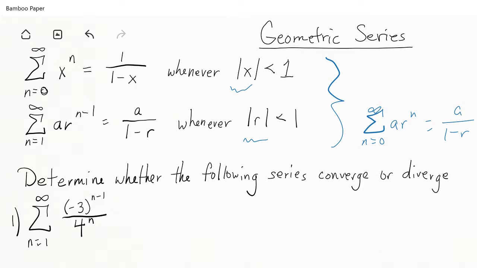So taking a look at this first one, we need to do a little bit of rewriting. Notice our n equals 1, so that means we're going to want an n minus first power up in that exponent. So we're not quite there just yet, so we need to do a little bit of work.